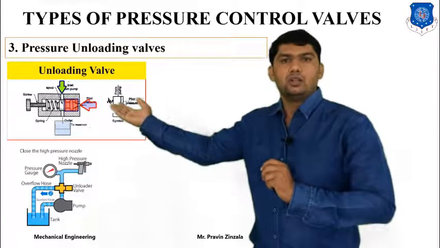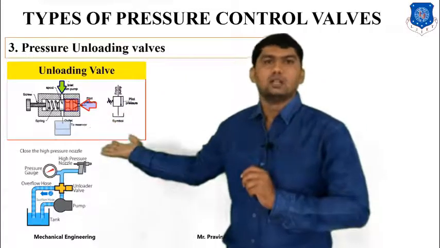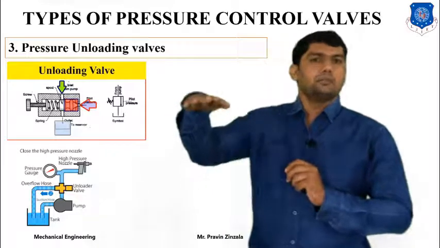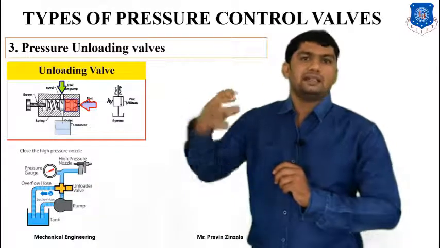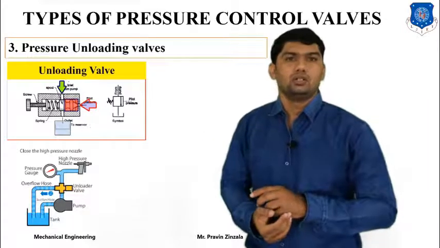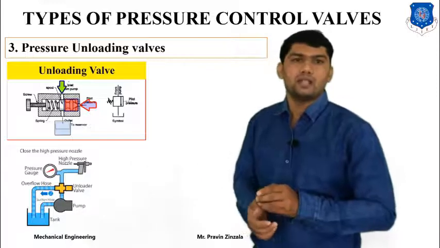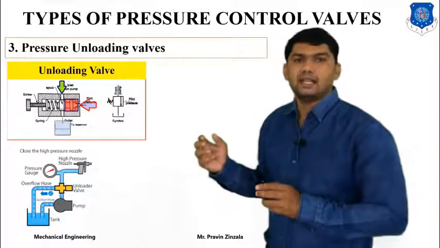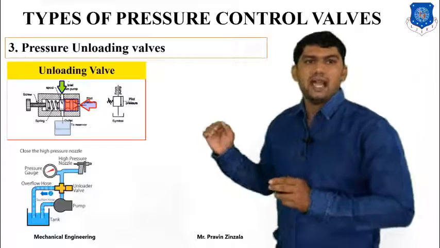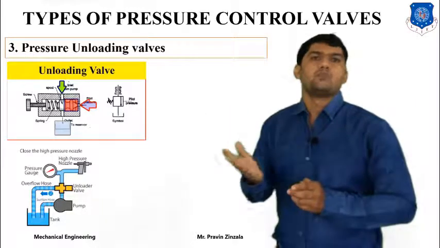At that time the unloading valve will be operated, and fluid will go to the reservoir. So it will reduce the maintained pressure of the hydraulic system, and the second advantage is it will reduce our energy losses. So the unloading valve is mainly used to save energy, or we can also say it will save energy as well as improve our system performance.